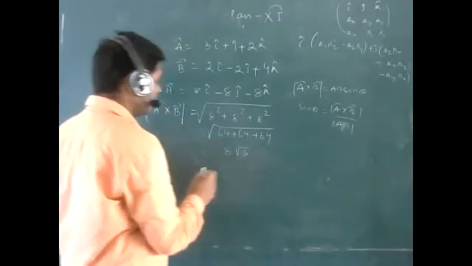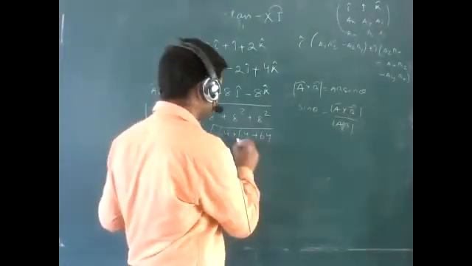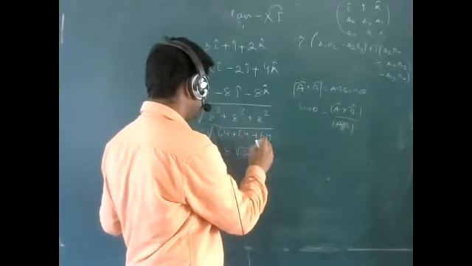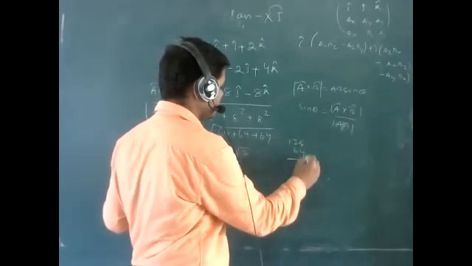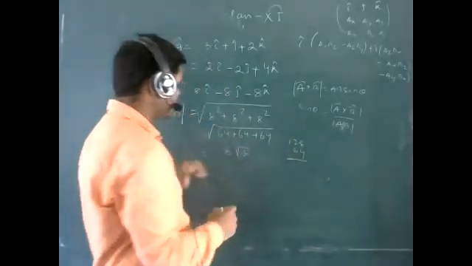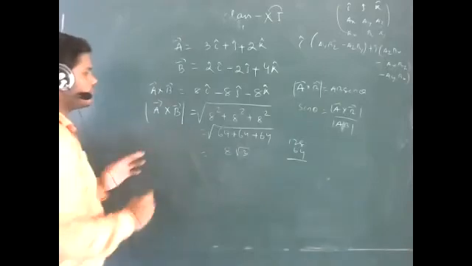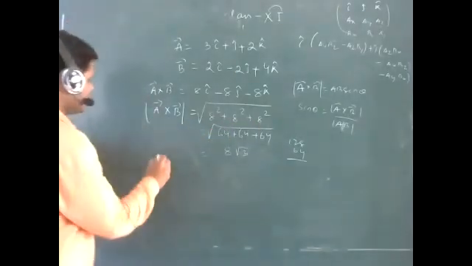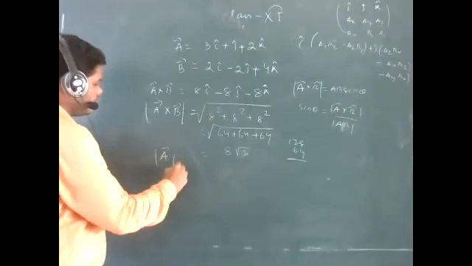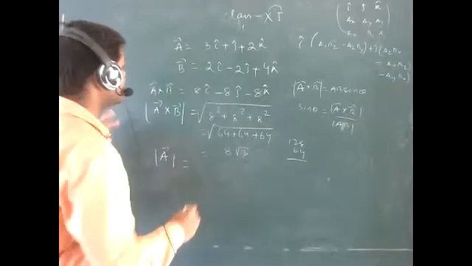64 plus 64 plus 64 will be 8 root 3. How does root 3 come? 64 plus 64 is 128, plus 64 is 192, so this is 8 root 3. Okay, so the magnitude of A cross B will be 8 root 3. Then you have to find the magnitude of the A vector. What is the magnitude of A vector?